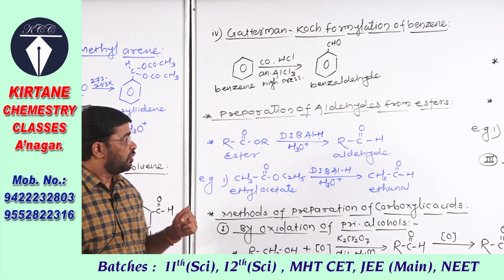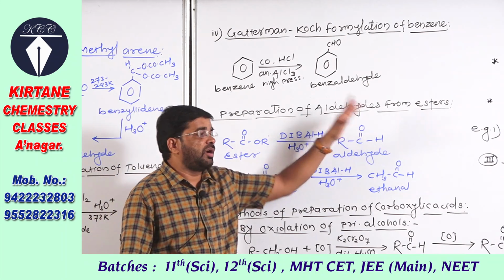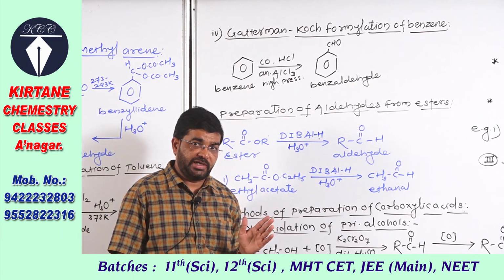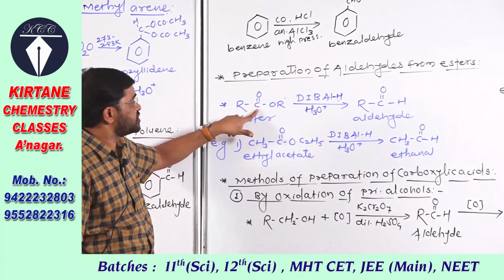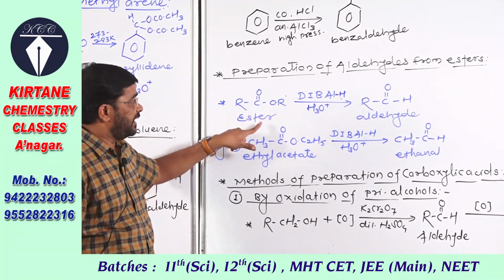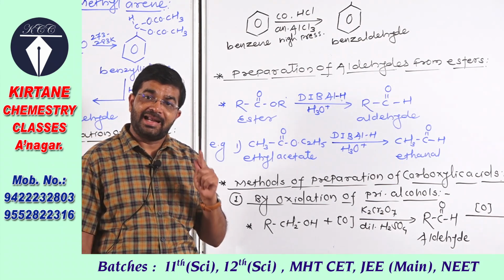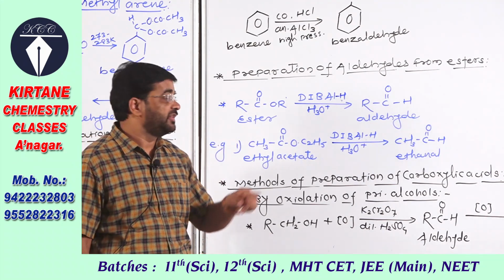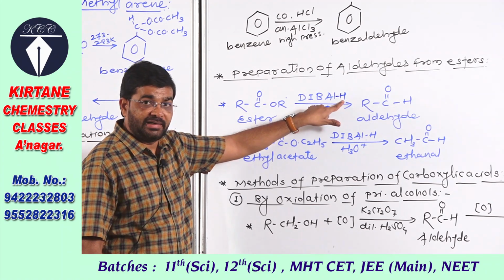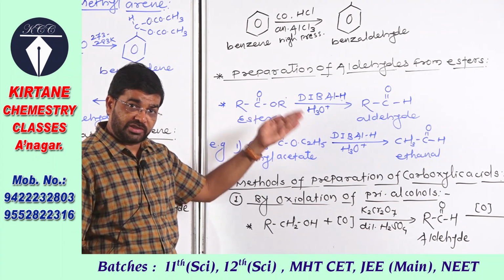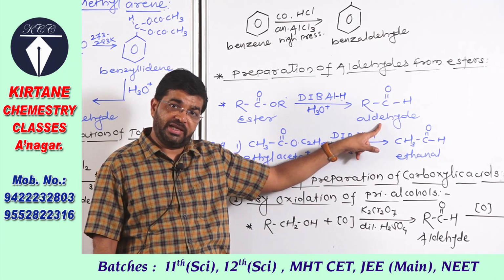Now one more reaction we have to study, preparation of aldehydes from esters. The functional group in an ester is C double bond O, O. When these esters are reduced using diisobutyl aluminum hydride, and then further acid hydrolysis, they give aldehydes.